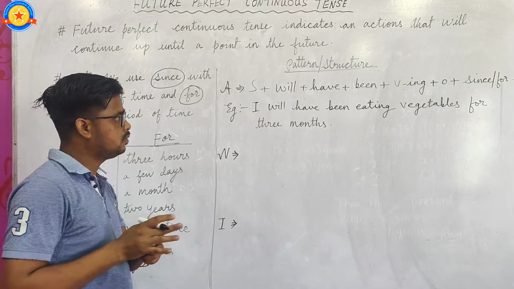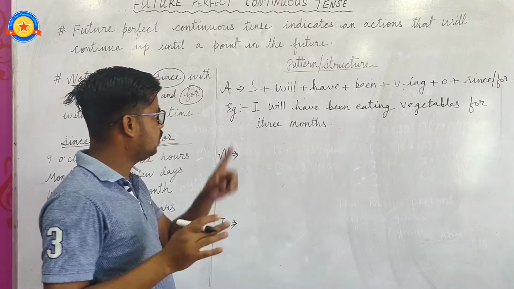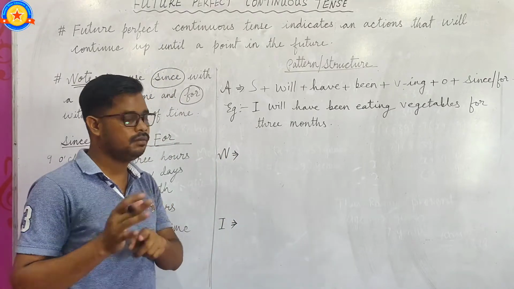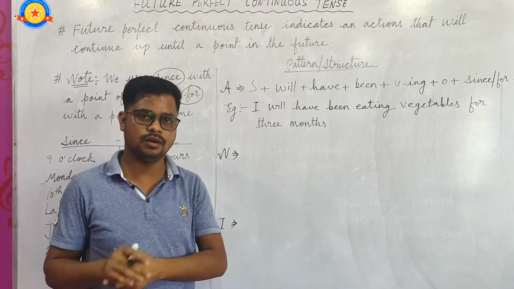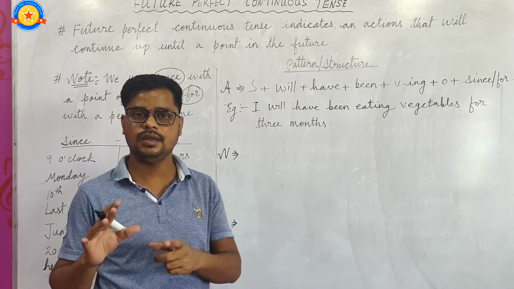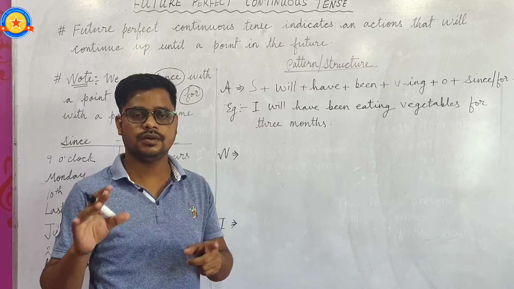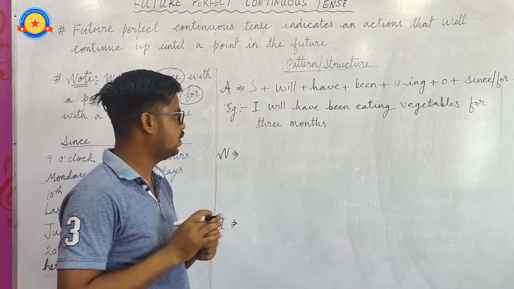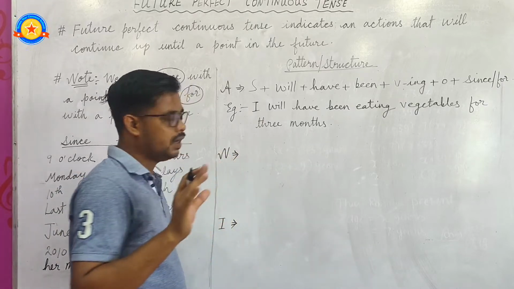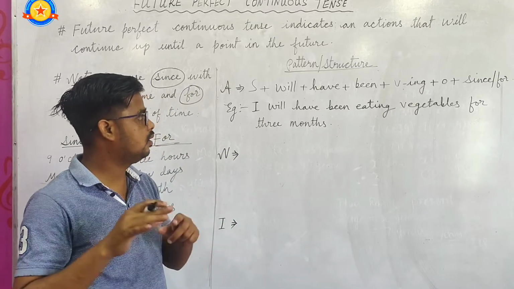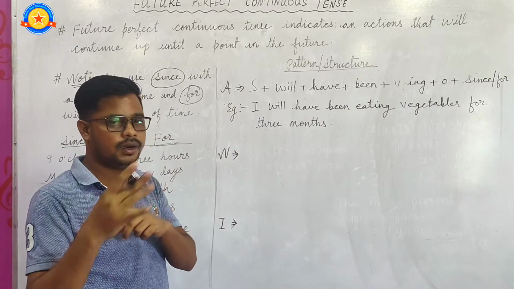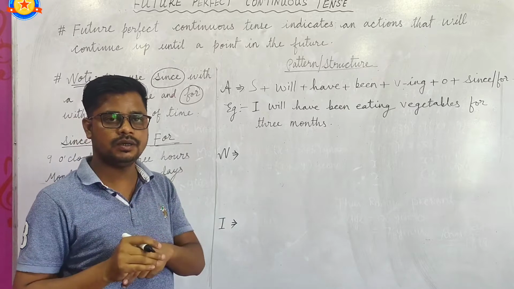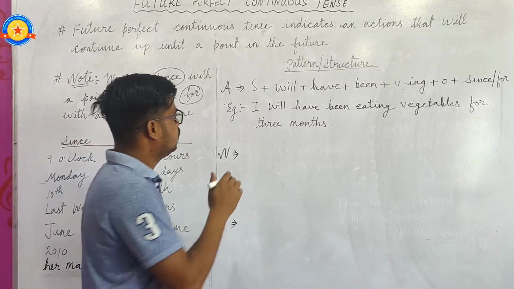So students, remember that in all kinds of sentences, affirmative, negative, interrogative, the main verb should be in ing form. Okay, the main verb should be in ing form in future perfect continuous tense. Okay, and to form a negative sentence, we have to add not. Okay, and the formula or pattern will be the same as the affirmative. So where we have to put not, just check it out.